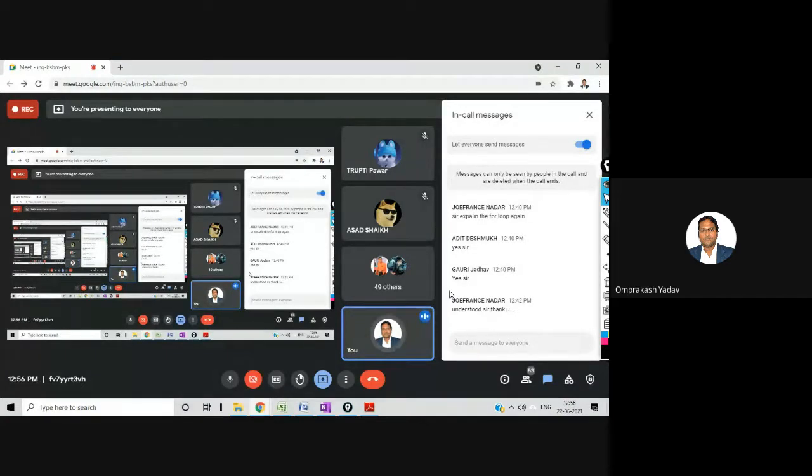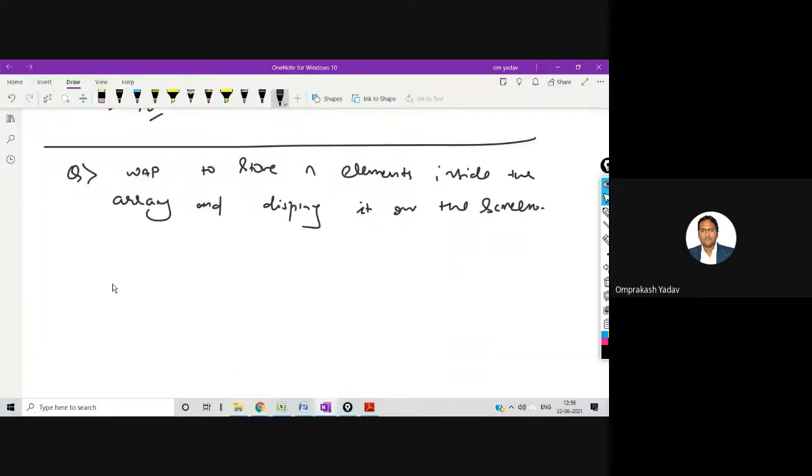will store inside the array, and then we will try to find out the average of all the numbers, right? Average of all the numbers. Okay. So let's write the problem question first. So in the same question here, I'll modify: write a program to store an element inside the array and display average.